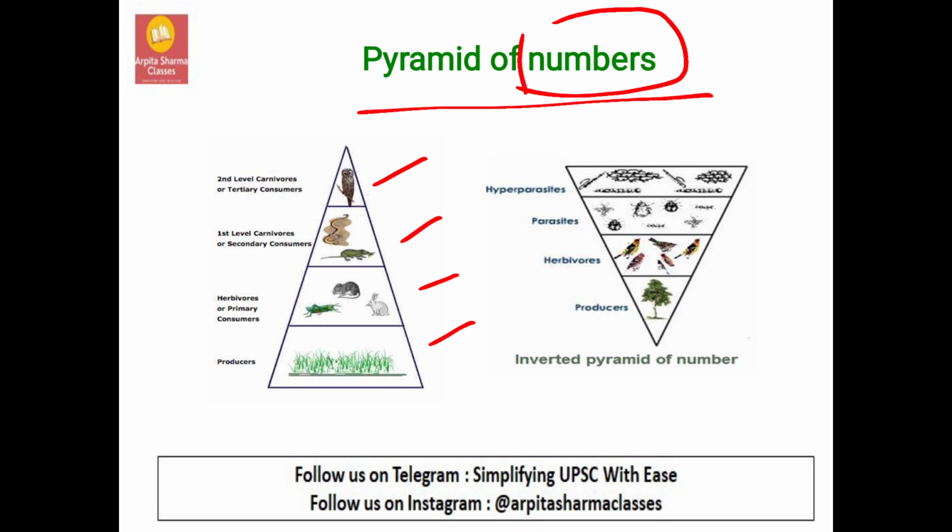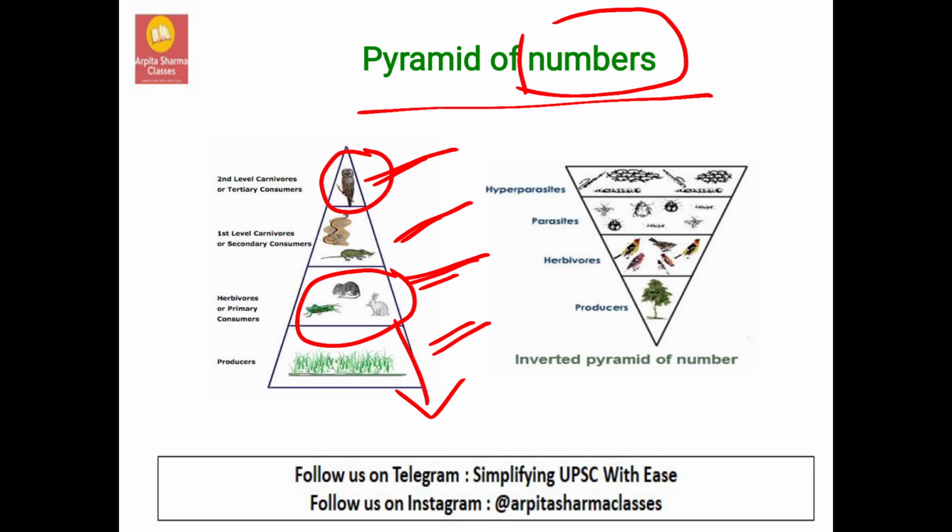Now, there are producers over here, and consumers: primary consumers, secondary consumers, and tertiary consumers. Now you are going to count how many are there, and this is one of the disadvantages of the pyramid of numbers, because you can count the bigger animals at a trophic level, but what about the smallest of the animals? You cannot count them. So that is one of the disadvantages of the pyramid of numbers.